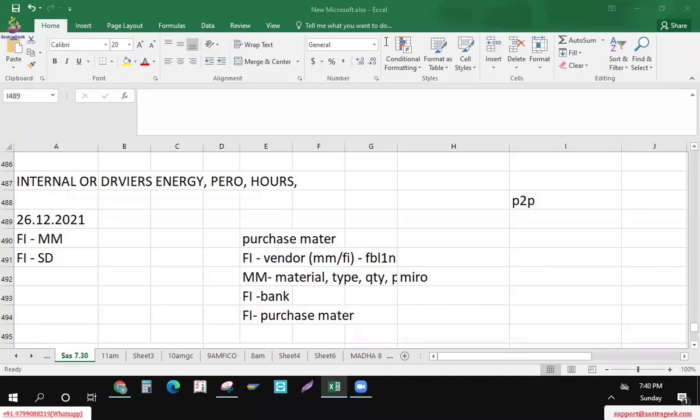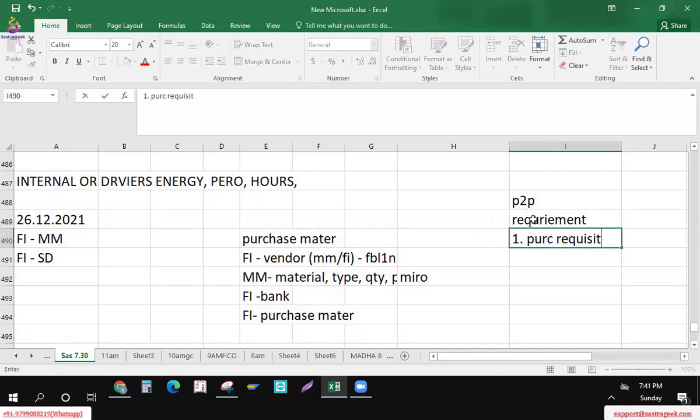Generally, a P2P cycle can start from requirements coming from MRP, or basically the starting point would be the purchase requisition. After validation it would be converted to a purchase order by the procurement staff.